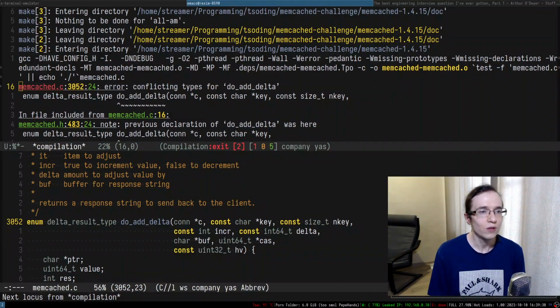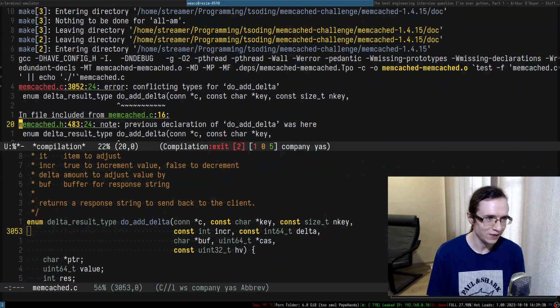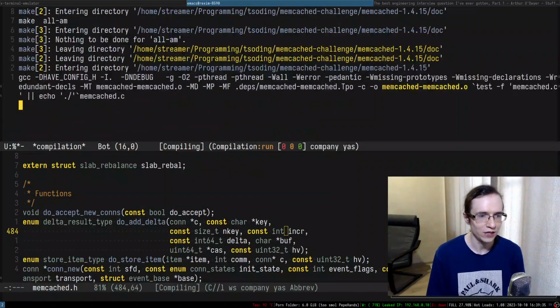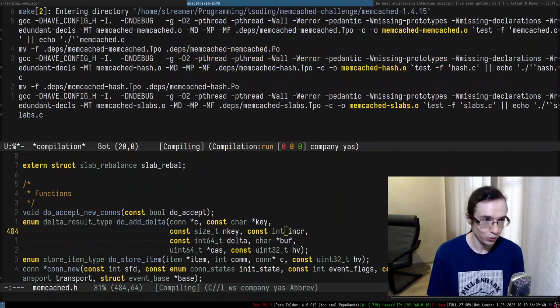Yay! So, conflicting. Okay, so I modified the signature of this function, and it's now conflicting with the original signature. So I need to change it to integer. Thank you so much, compiler, for helping me with that.